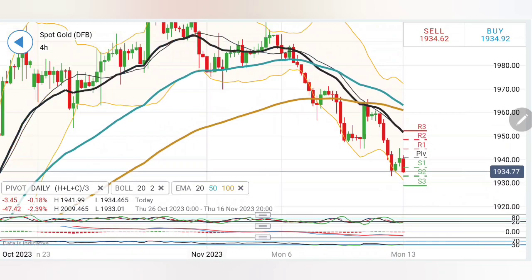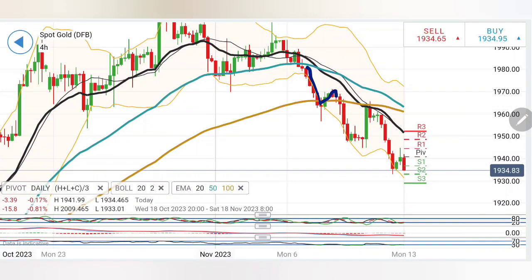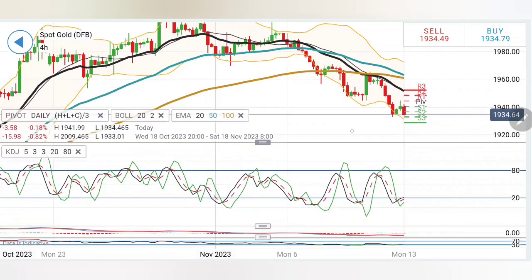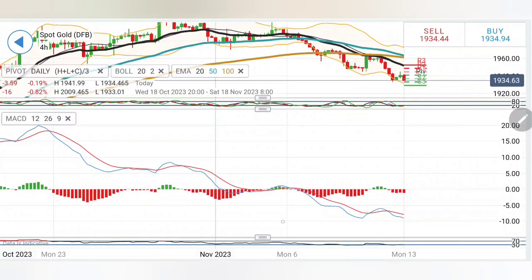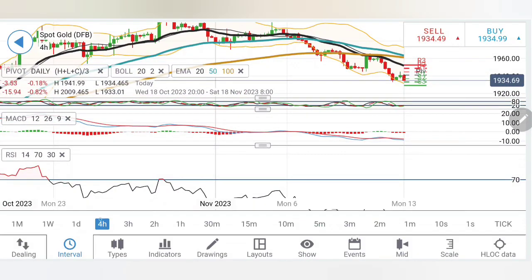What has happened here, if you look, it is repeating the same. It diverged more and then a strong convergence was seen. Likewise, what is happening here, divergence from the moving average, and then it can try to converge. So one thing is, it will wait for the moving average to come down. It will move downwards, wait for the moving average to come towards the 1940-45 zone, and then climb towards those levels. Stochastic oversold, MACD divergent and bearish, RSI again at bottom.